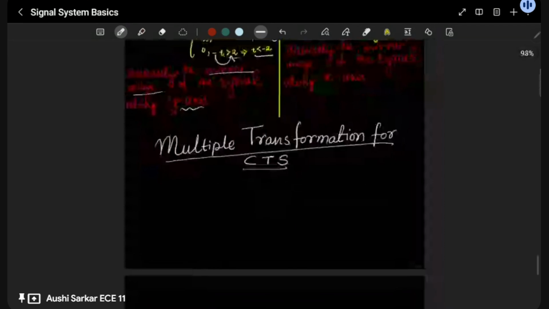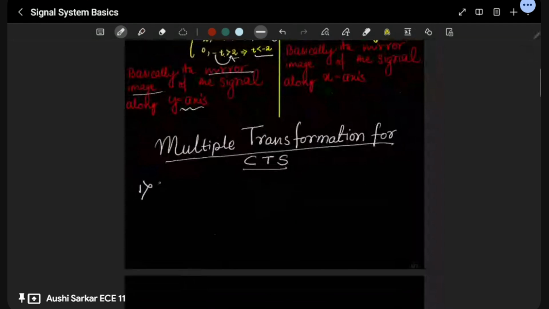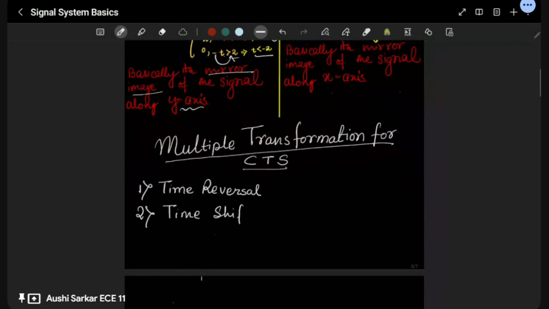The priority order is basically, firstly you will have to follow time reversal. If time reversal is there, do it first. Okay, and then time shifting. Okay, then do time scaling.